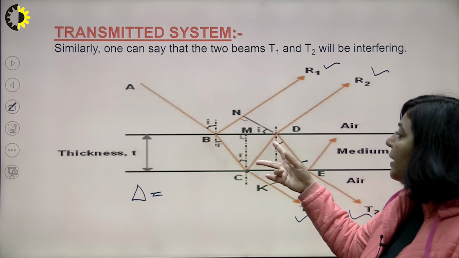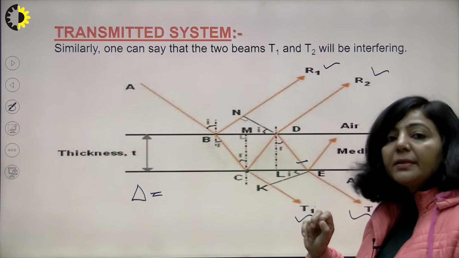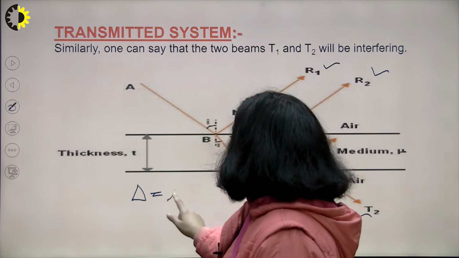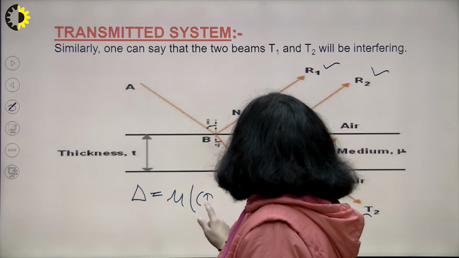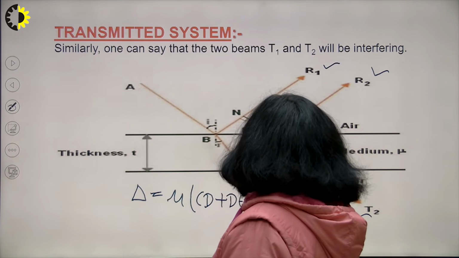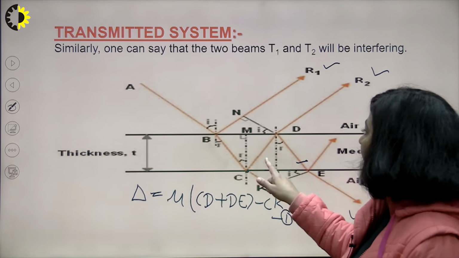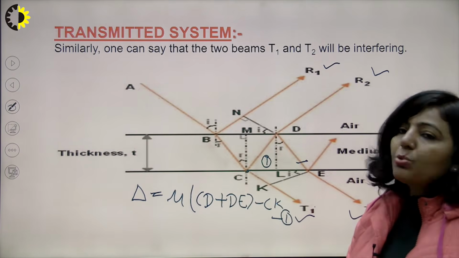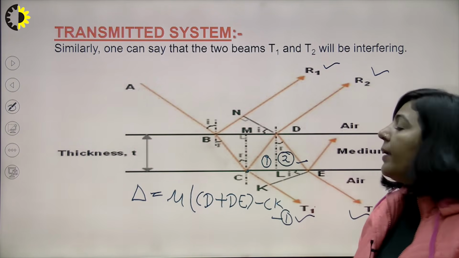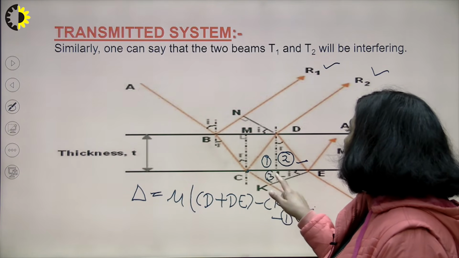And again you can see this CD and DE are in the medium, and this CK is in air. So if I write the path difference here, it will be mu times CD plus DE minus CK. This is the path difference. And again we are going to adopt the same method to find this CD. We are going to use this triangle number 1. To find the value of DE, we are going to use this triangle number 2. And in order to find the CK, we are going to use this triangle number 3.